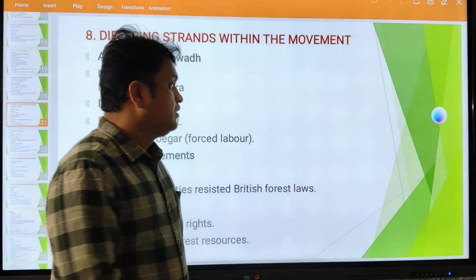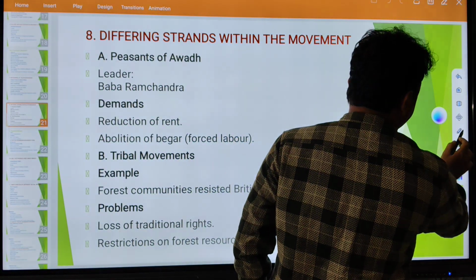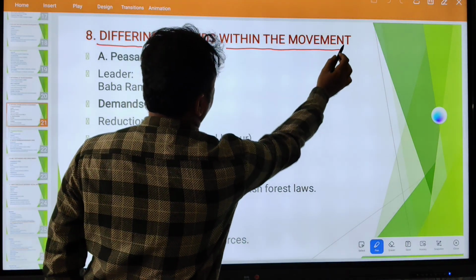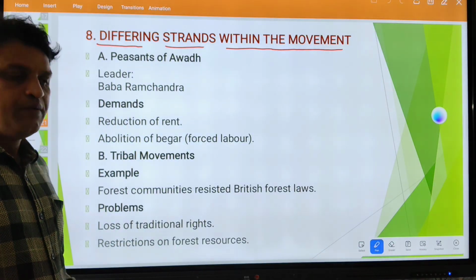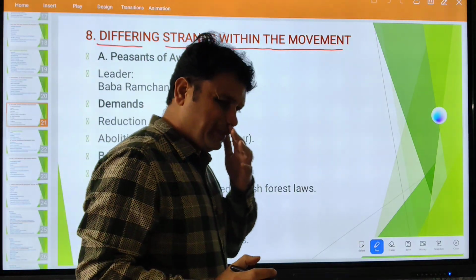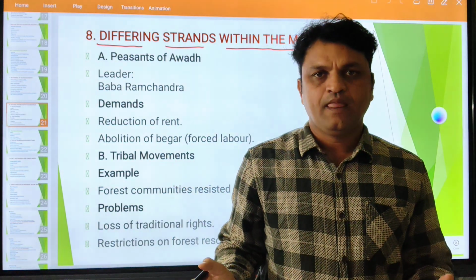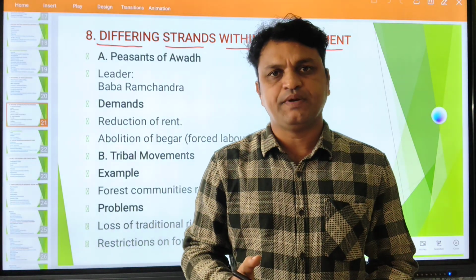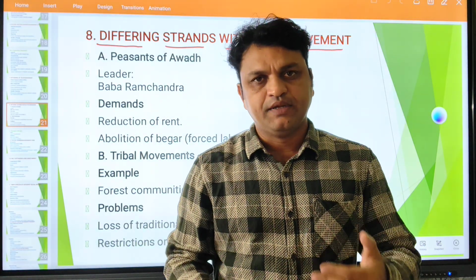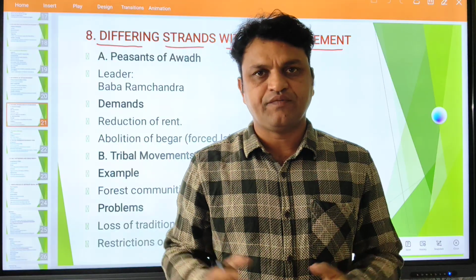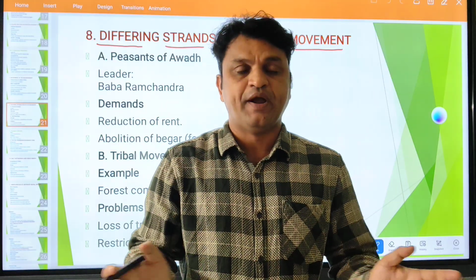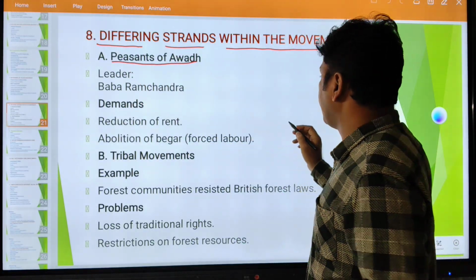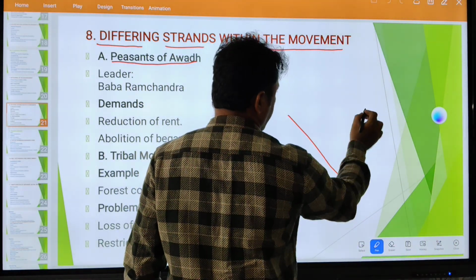Now we are moving to the differing strands within the movement. What do you mean by different strands? It means in different places, different activities are taking place. Peasants are participating, students are participating, tribals are participating in different parts of India. Different strands means different viewpoints, different divergence. The peasants of Awadh, where is Awadh located? Again we need to go back to the India map.